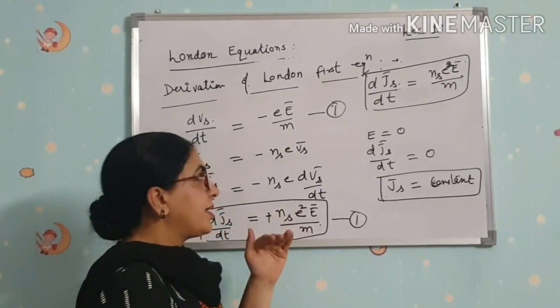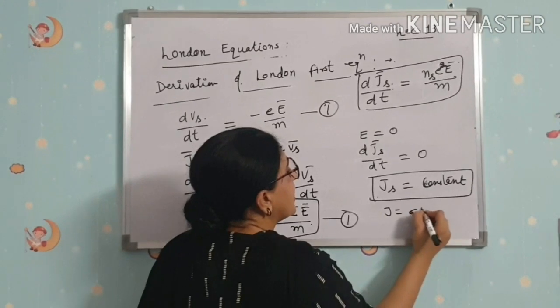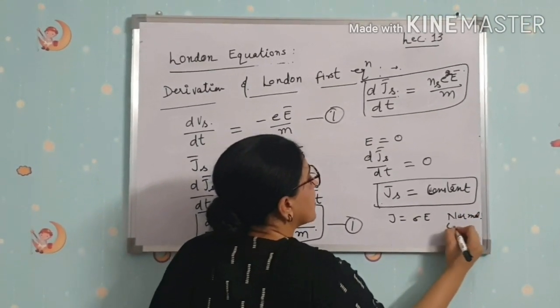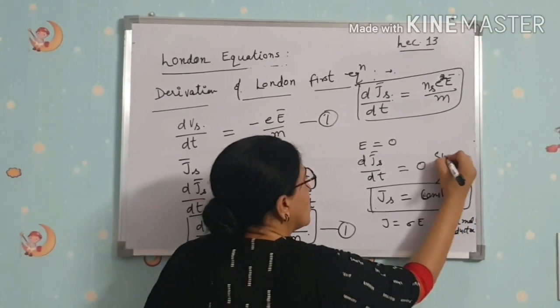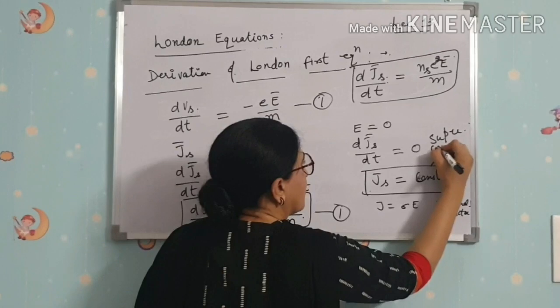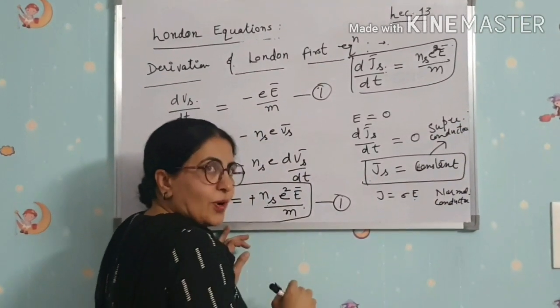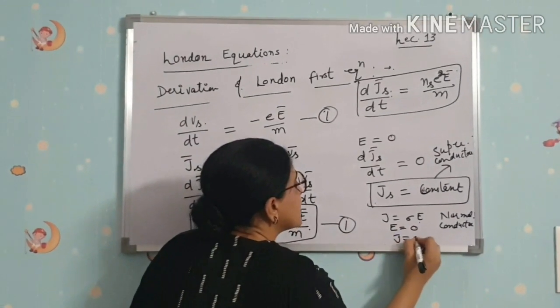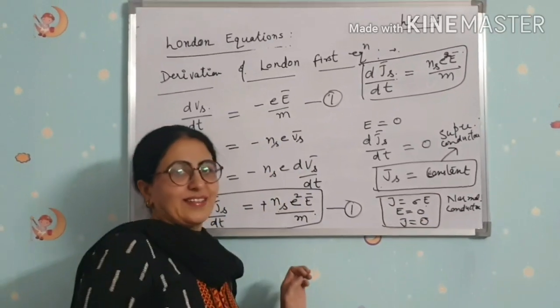And in the case of normal conductors, we know that J is equal to sigma E. This is in the case of superconductors, or we can say, if E is equal to 0, then J is equal to 0 in the case of normal conductors.